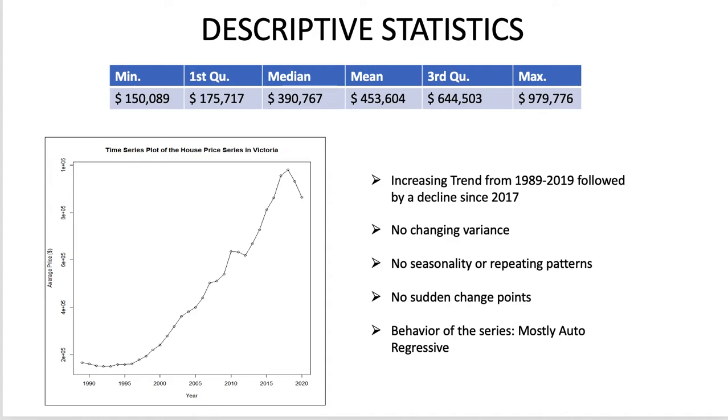The time series plot displays a clear upward trend, indicating that the house price has increased over the years. There is no changing variance, repeating pattern, or behavioral change point in this series. Lastly, as there are succeeding time points and no fluctuations, the behavior of the series can be confirmed to be an autoregressive series.